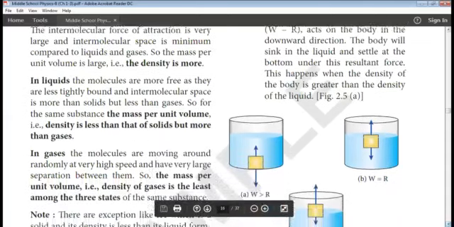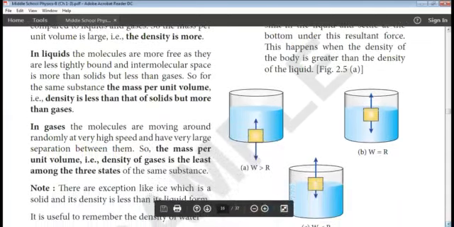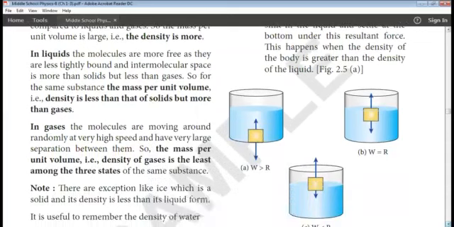The molecules are free to move. They move randomly along all axes. So the mass per unit volume, that is density of gases, is least among the three states. First one, density of solids is more compared to liquids, and density of liquids is more compared to gases.